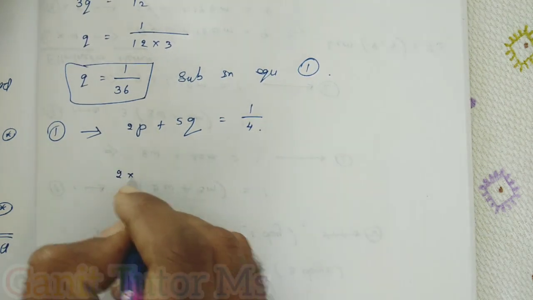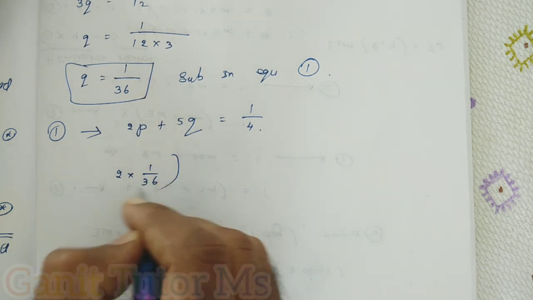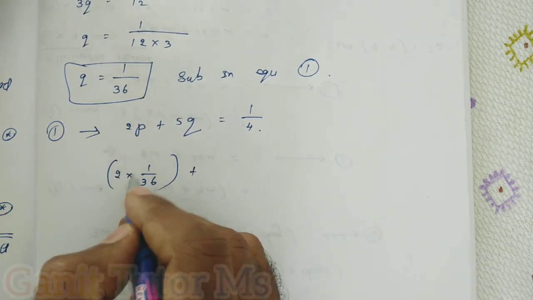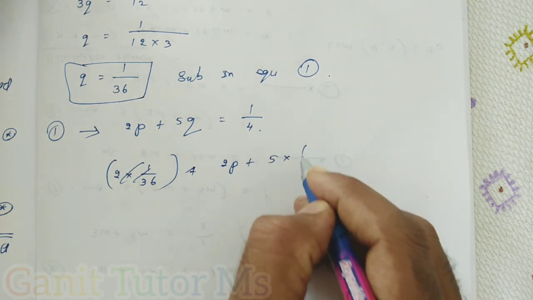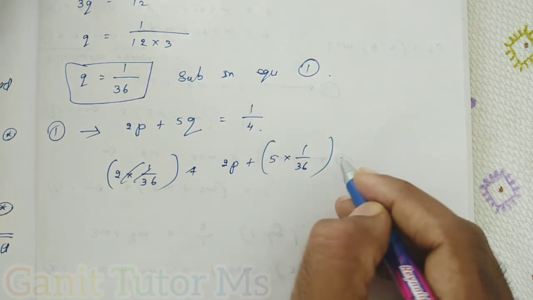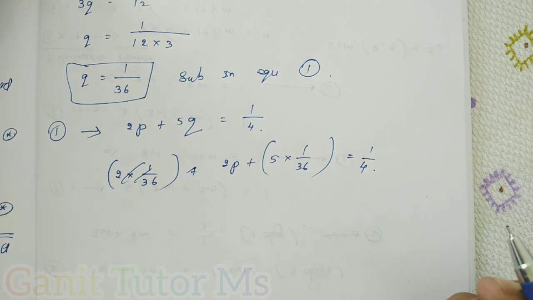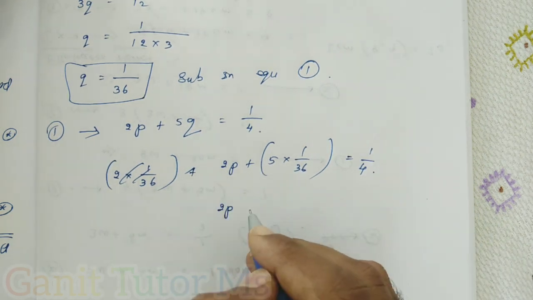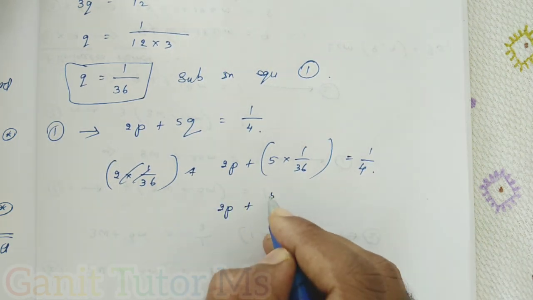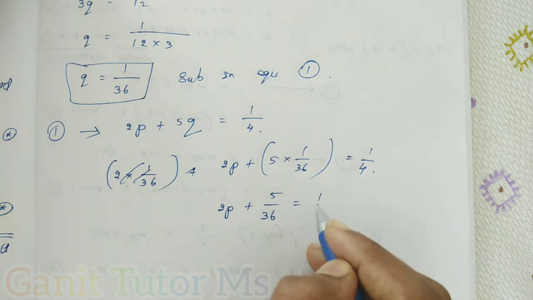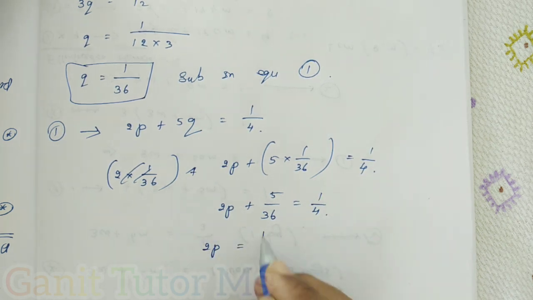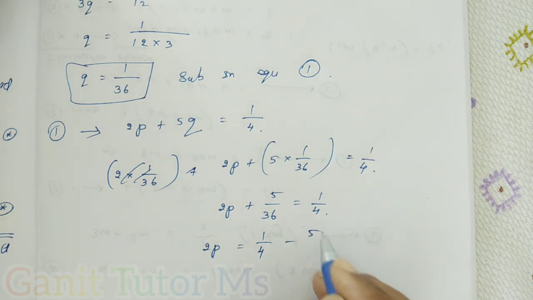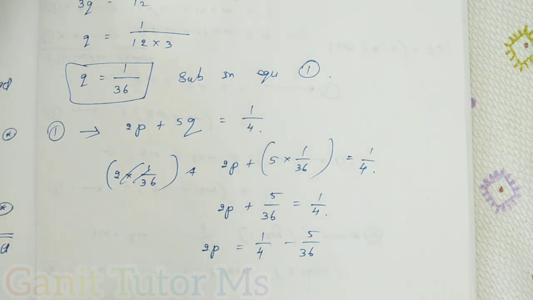So 2P plus 5 into 1 by 36 equal to 1 by 4. Next, 2P plus 5 by 36 equal to 1 by 4. Next, 2P is equal to 1 by 4 minus 5 by 36.